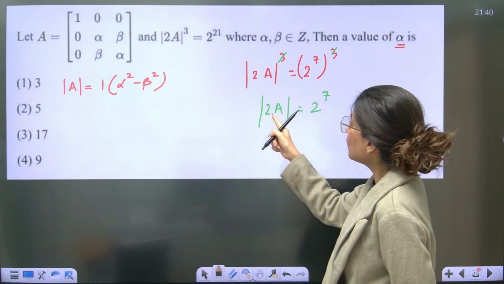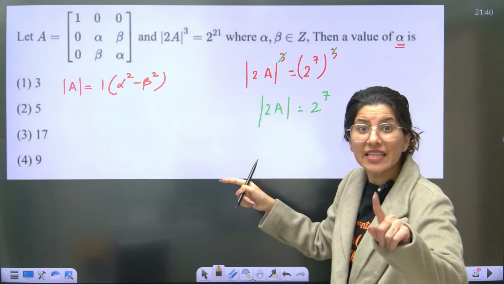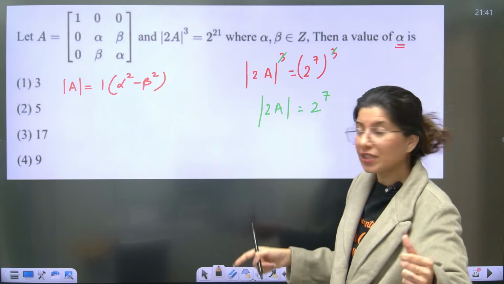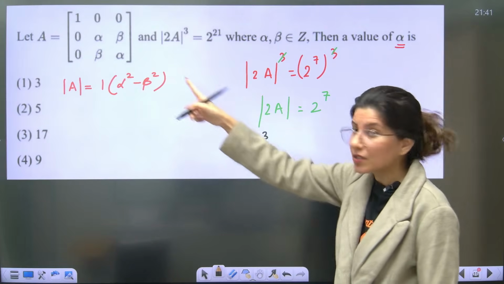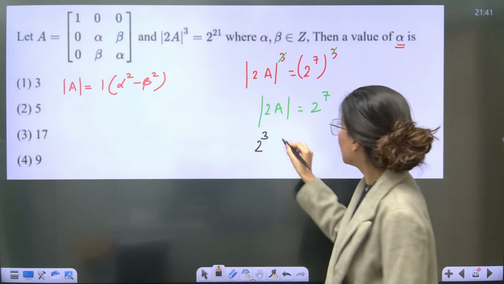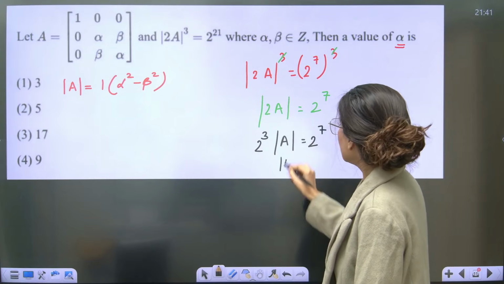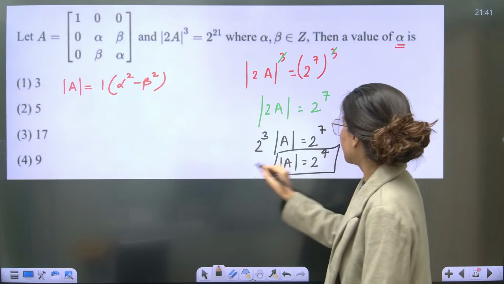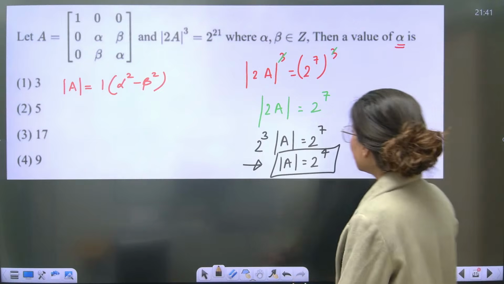And over here, if you take 2 out of this, this is again the same property. Constant is stuck inside the determinant, you have to push it out. So if you take 2 out, it is going to become 2 cube because the order is 3, guys. So this is determinant A is equal to 2 power 7, determinant A is equal to 2 power 4. Determinant A is 2 power 4.